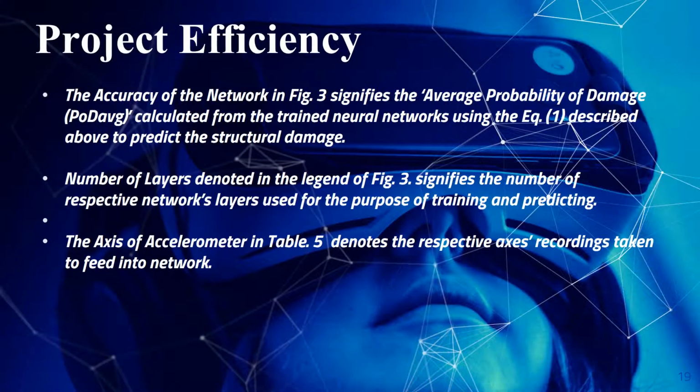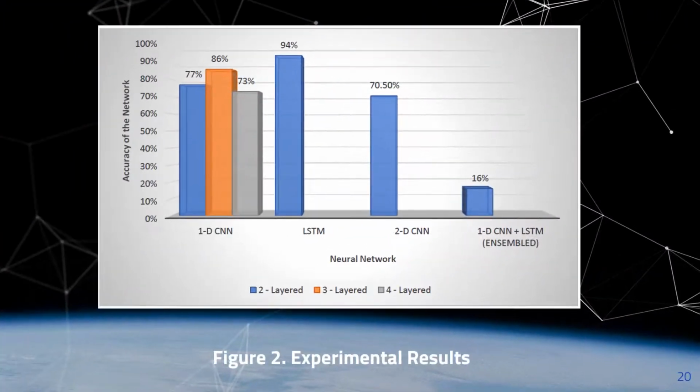Project efficiency. The accuracy of the network in Figure 3 signifies the average probability of damage, calculated from the trained neural networks using equation 1 described above to predict the structural damage. The number of layers denoted in the legend of Figure 3 signifies the number of respective network layers used for the purpose of training and predicting. The axis of accelerometer in Table 5 denotes the respective axes recordings taken to feed into the network. Experimental results.